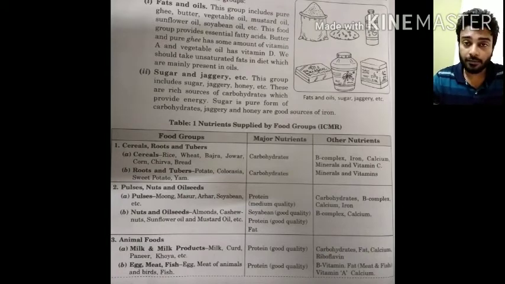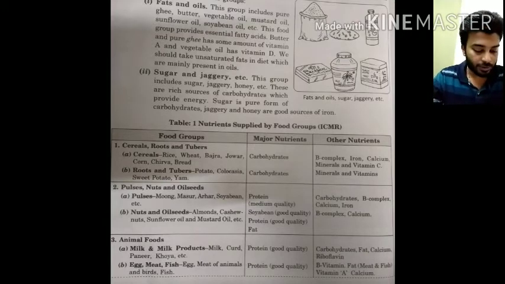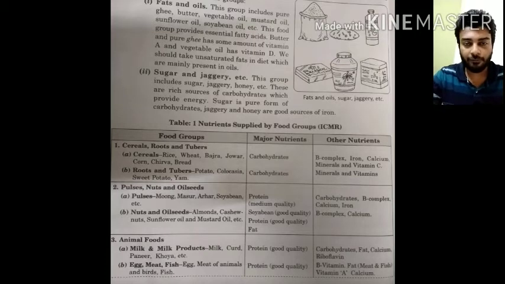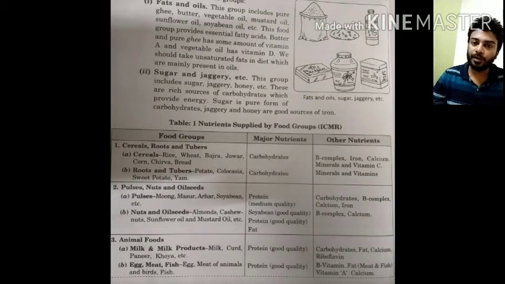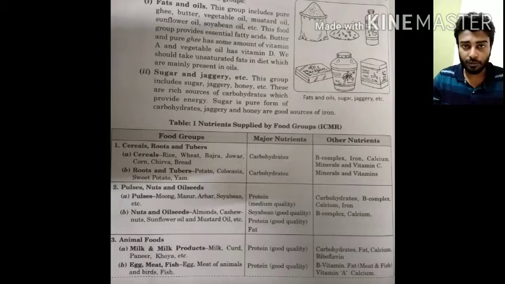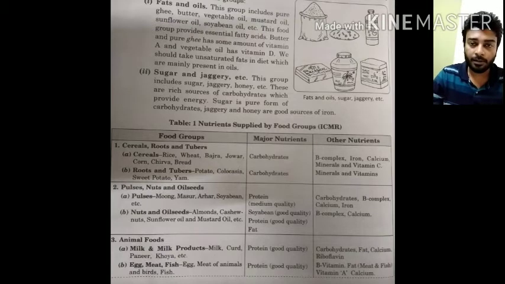Coming to the next thing, the food groups which have been created by the ICMR, the Indian Council for Medical Research. The food groups include 5 food groups. Number 1 is the cereals, roots and tubers. They have distributed all the foods into these 5 food groups. Number 1 includes the different cereals, roots and tubers, which have the major nutrients as well as other nutrients present in very minute amounts in the specific foods of this food group.